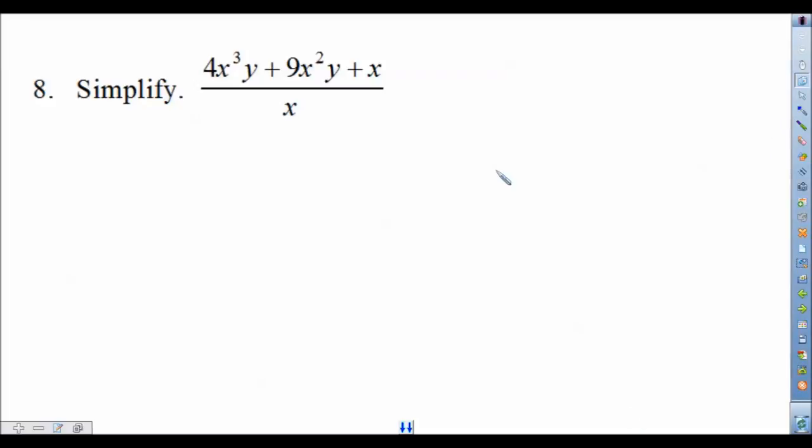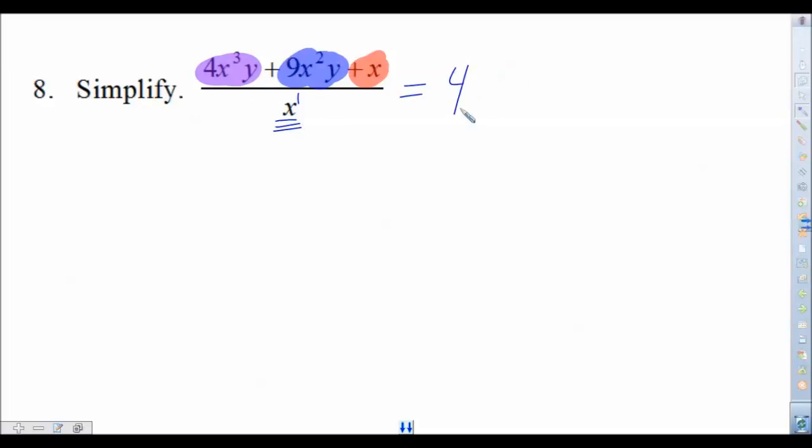What they really want you to do here is picture this as being three terms, 1, 2, let's get the second one in here, and 3. Focus on that red one there, because we're going to come back to that one a little bit later. So you need to divide each one of those three terms by x. What happens there is that it gets 1 power less because you're dividing and dropping it down a power. So our final answer here, we're going to have 4x cubed y divided by x.